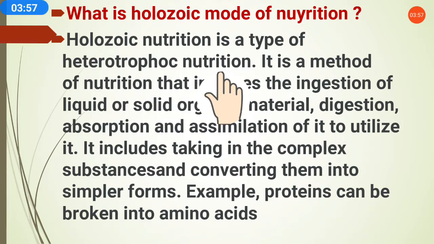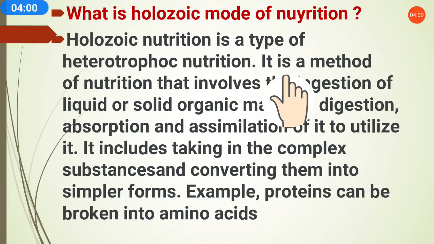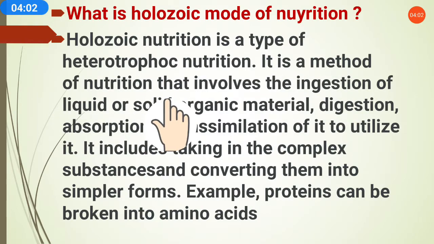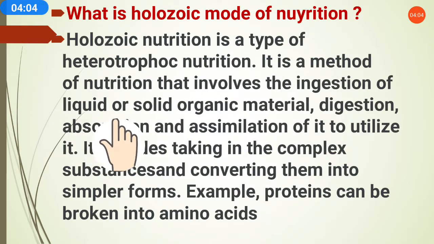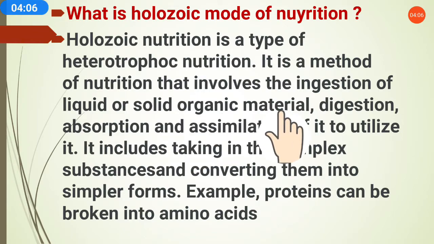Now in holozoic nutrition, what happens? It is a method of nutrition that involves the ingestion of liquid or solid organic material.